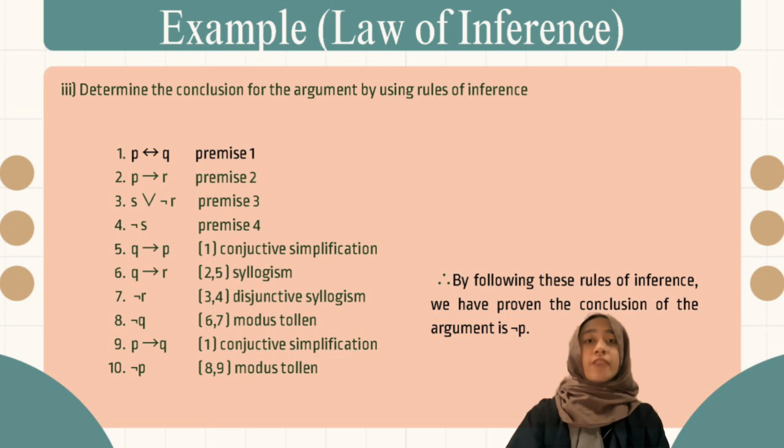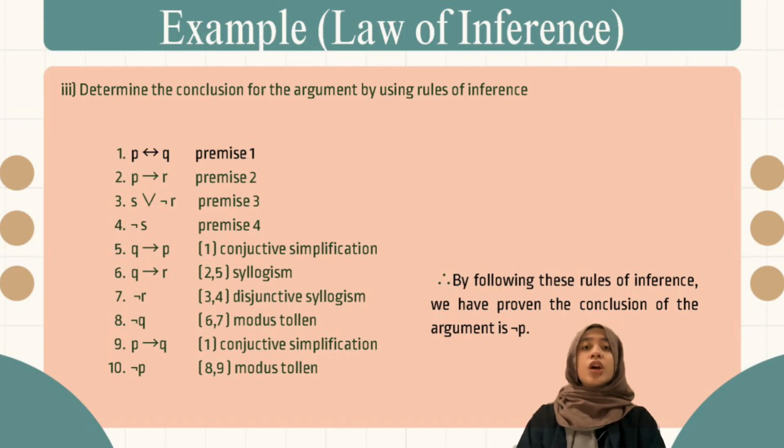We begin with step 5 by looking at premise 1. Because it is a biconditional, we must use conjunctive simplification to extract the first direction of the relationship, which is if Q then P, or Q conditional P. Next, we must link step 5 and premise 2 together. Since Q leads to P and P leads to R, we use the law of syllogism in step 6 to establish that Q conditional R.